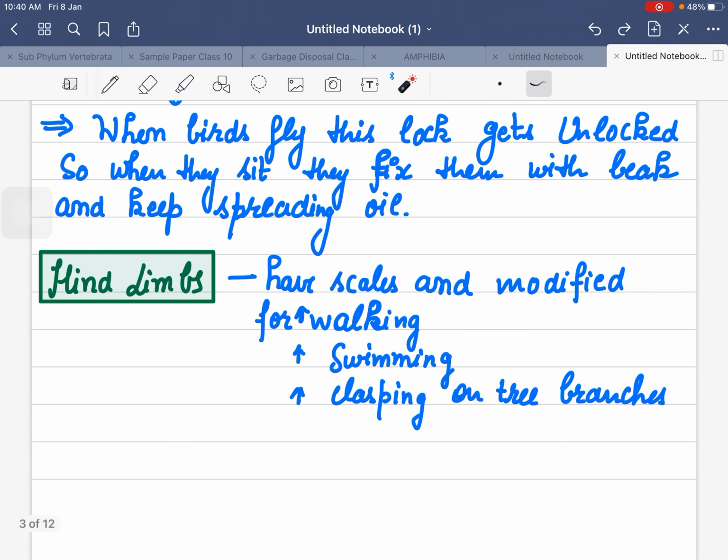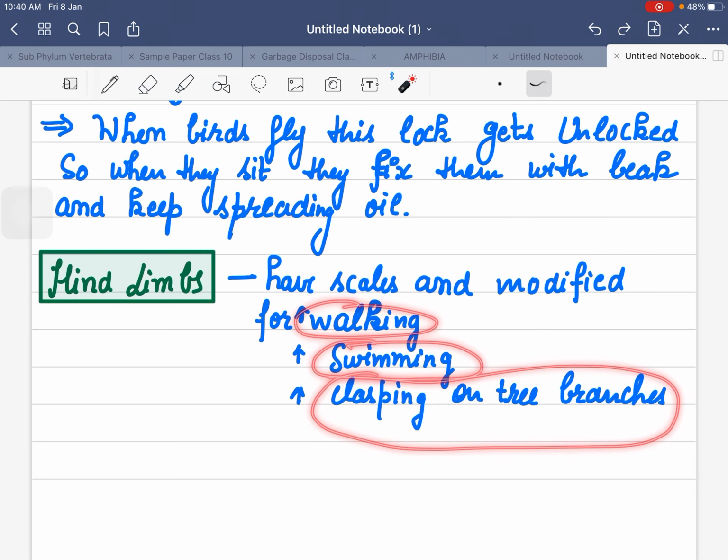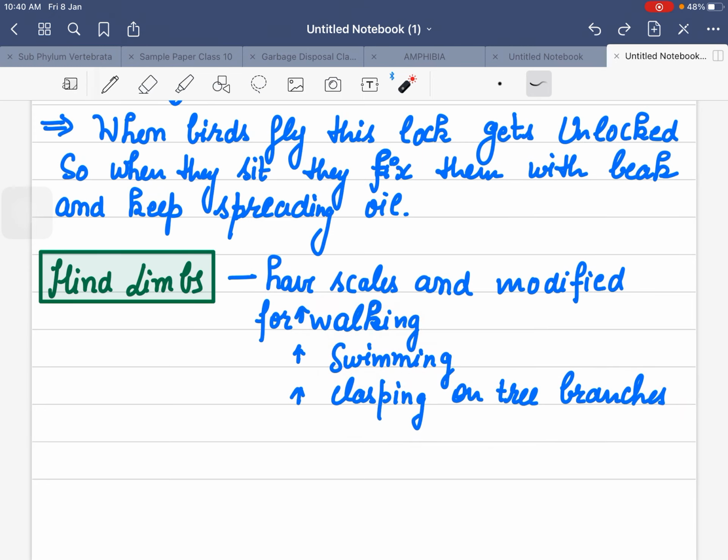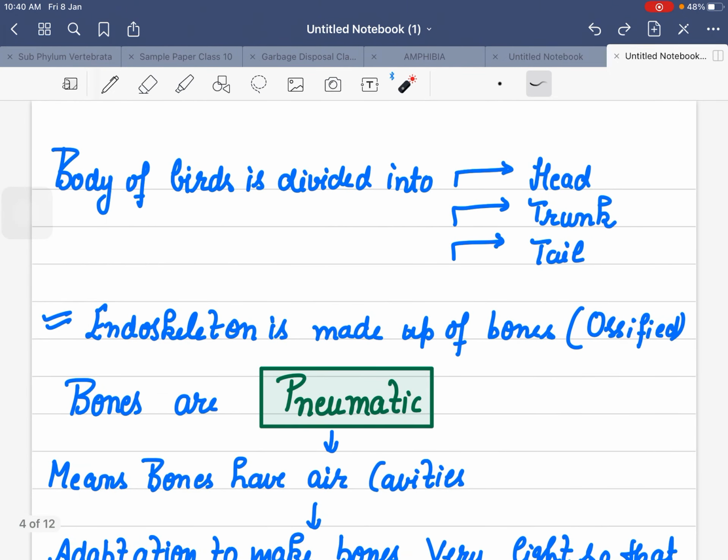Hind limbs have scales, and these hind limbs are modified for walking, for swimming, and for sitting on tree branches, clasping on the branches. The body of birds has a head, a trunk, and a tail.